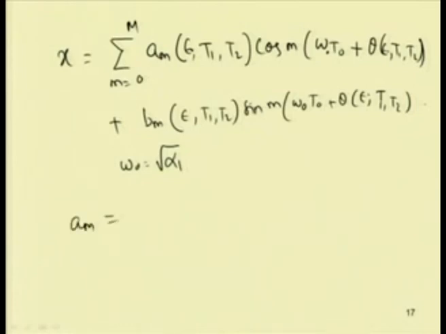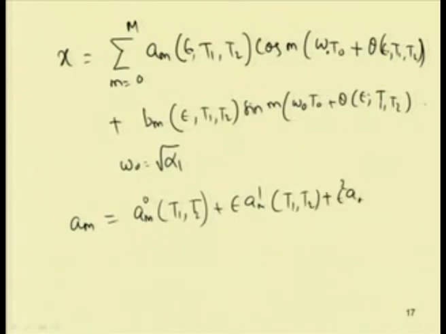By using this epsilon, we can write Am equal to Am0. This Am0 is not a function or a parameter of epsilon. So, Am can be written as Am0(T1, T2) plus epsilon Am1(T1, T2) plus epsilon square Am2(T1, T2) plus higher order terms.